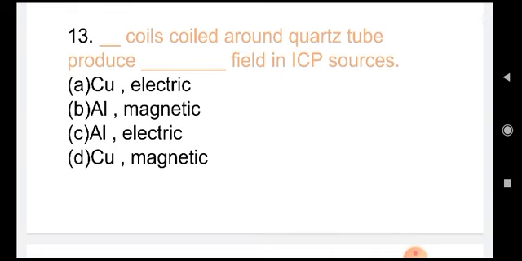Dash coils coiled around the quartz tube produce dash field in ICP sources. Well, choices are copper coils producing electric field, or aluminum foil producing magnetic field, or aluminum foil producing electric field, and copper coil producing magnetic field. These are the 4 choices. The correct answer is D. Copper coils are coiled around the quartz tube and they produce magnetic field in the ICP source.